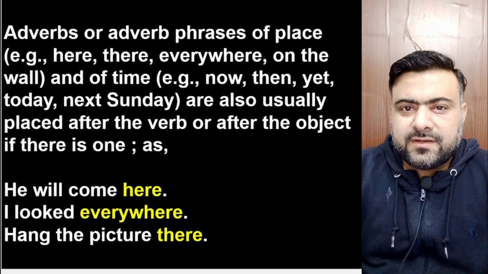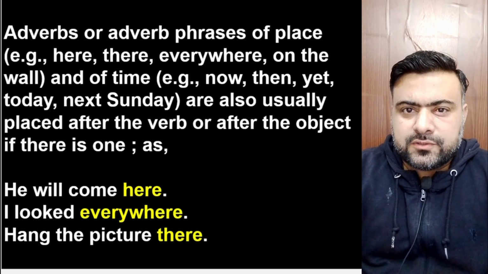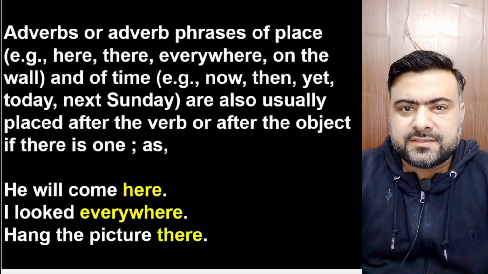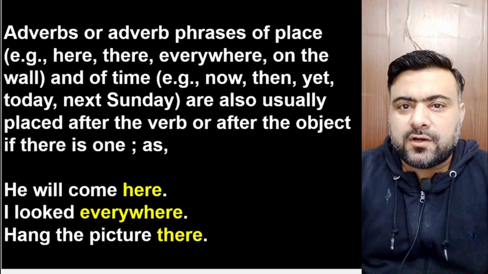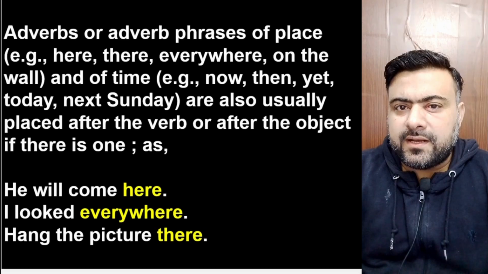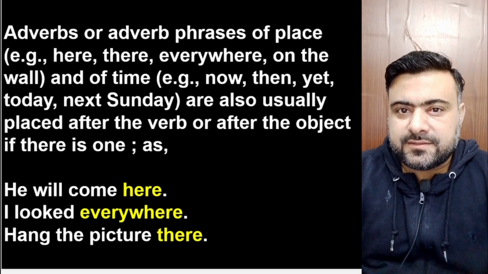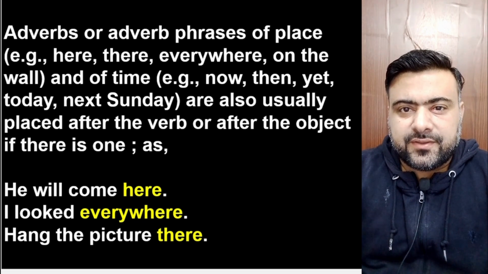Similarly, the adverbs or adverbial phrases of place and time are also placed after the verb in a sentence or after the object of the verb in a sentence. For example, he will come here. Here is the adverb of place. I looked everywhere. Hang the picture there.